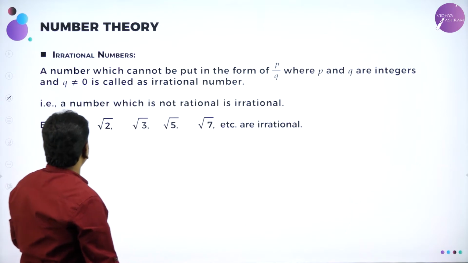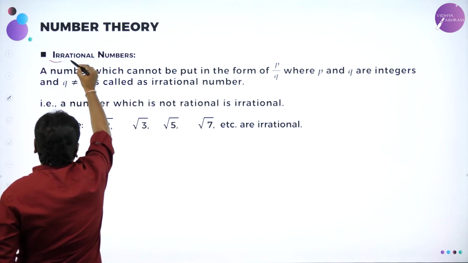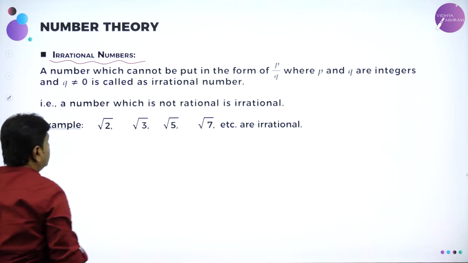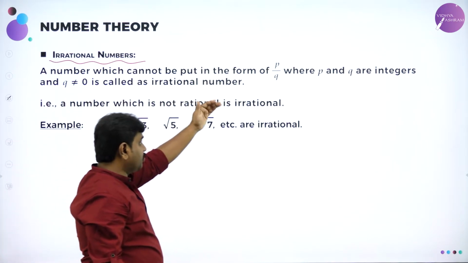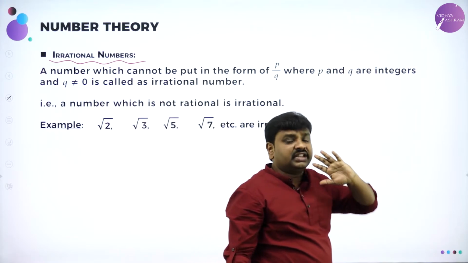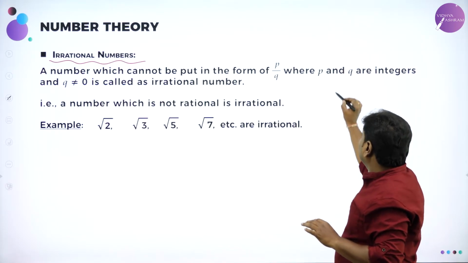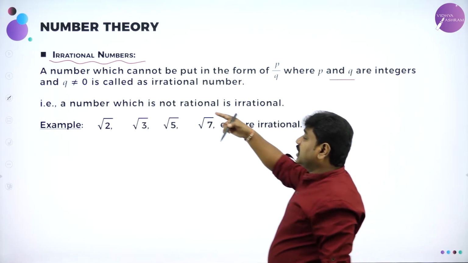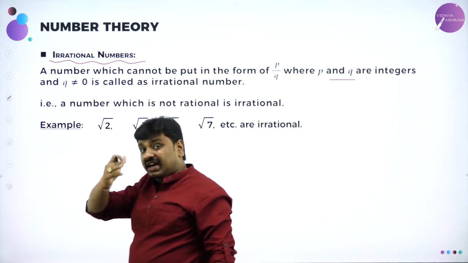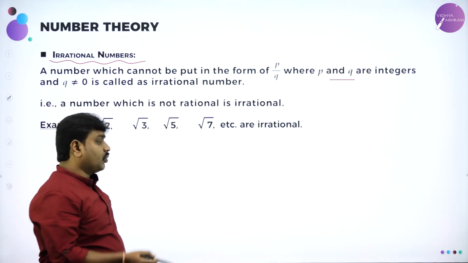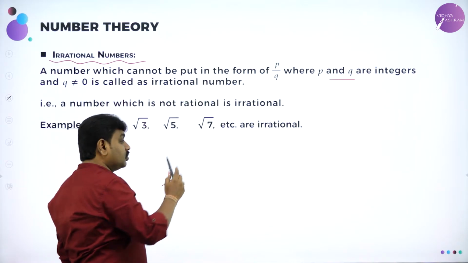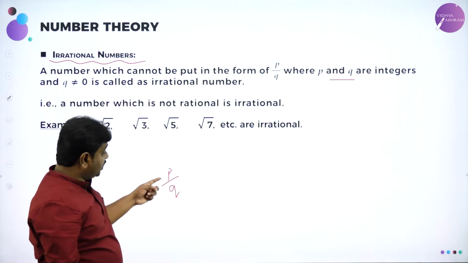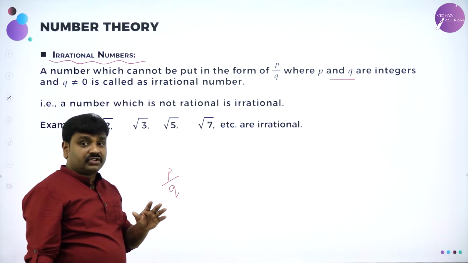Next, very important from here, the irrational number. What is an irrational number? A number which cannot be put in the form p by q, where p and q are integers and the denominator should not be 0. All of you know what a rational number is. What is a rational number? A number of the form p by q where p and q are integers and q is not 0 is rational.